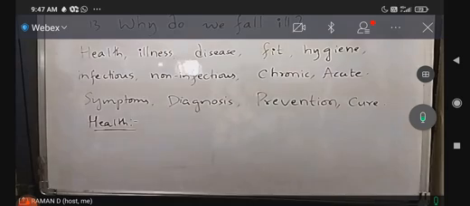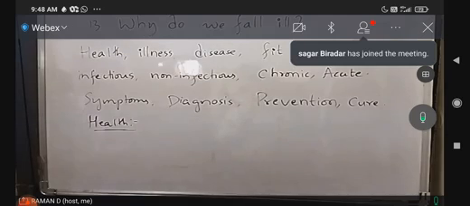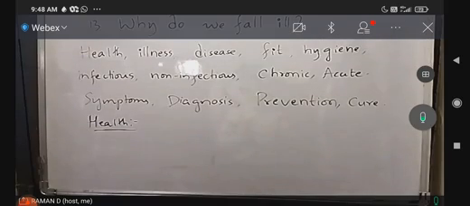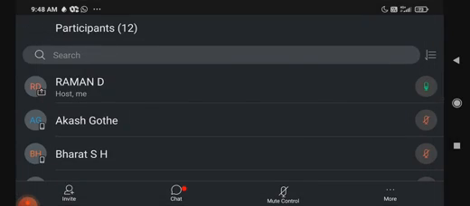And healthy means a person is referred to as a healthy person if he is having a well-being condition in all the three dimensions. Physically the person should be all right, psychologically the person should be all right, and socially also the person should be all right, right? So health refers to being well in all three dimensions, right?